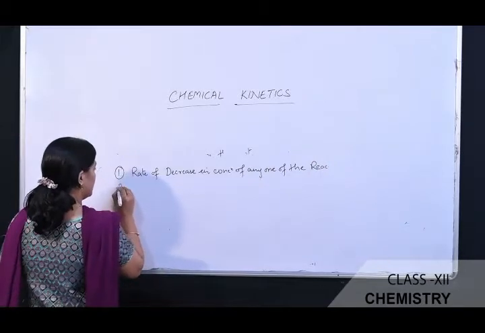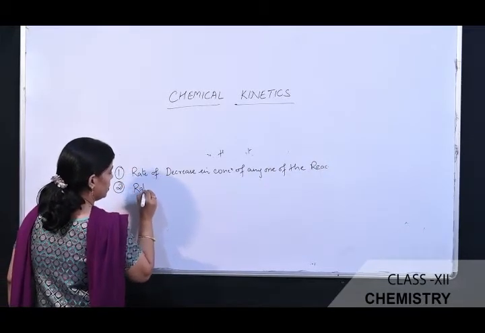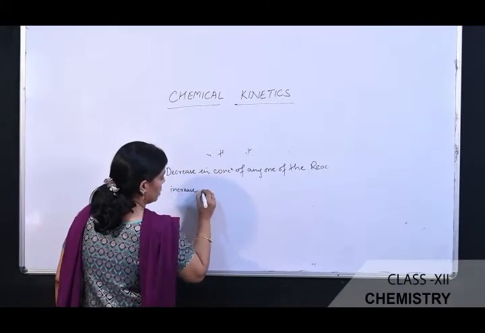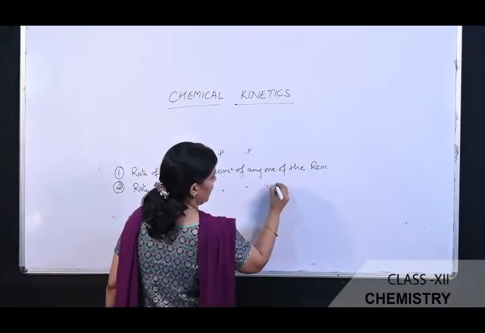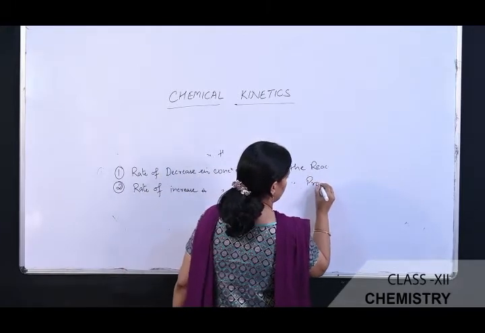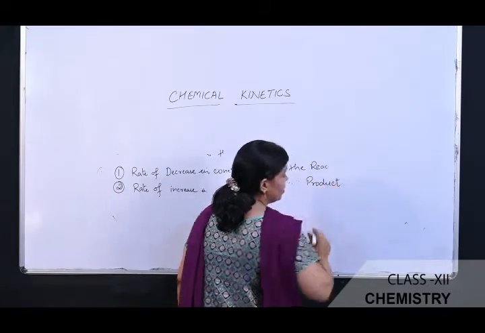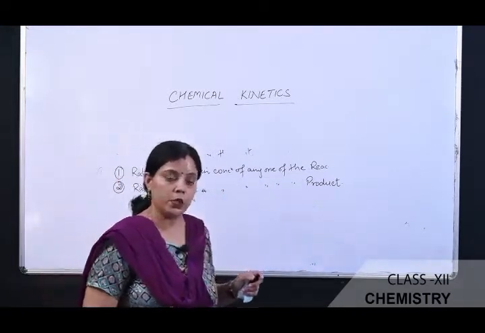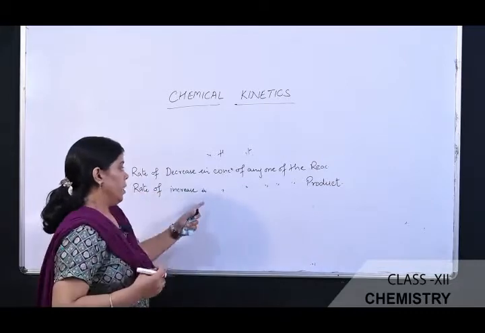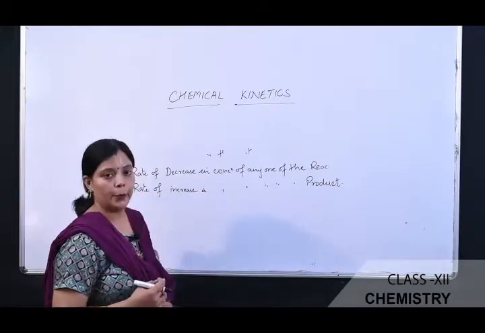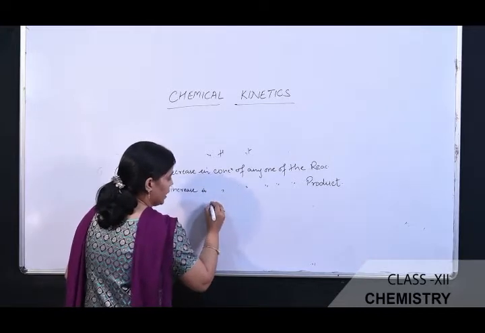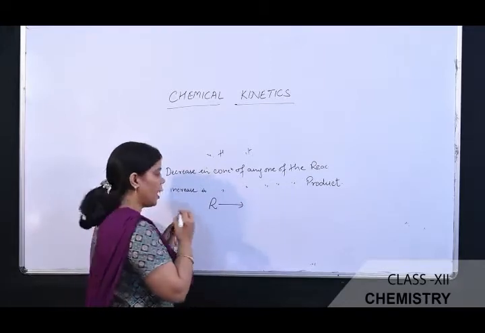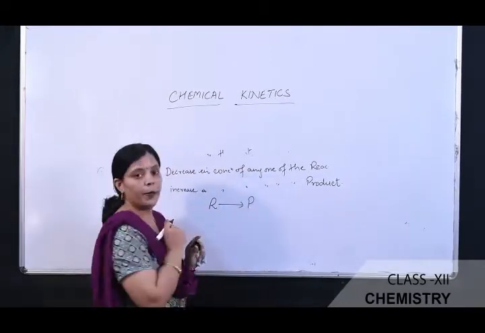And second, we can express the rate of increase in concentration of any one of the products at the given temperature. Let me assume the volume of the system remains constant, and for understanding this concept, I would like to take a hypothetical example of a reaction, where R is the reactant, and after reacting, this reactant R is converted into the product P.